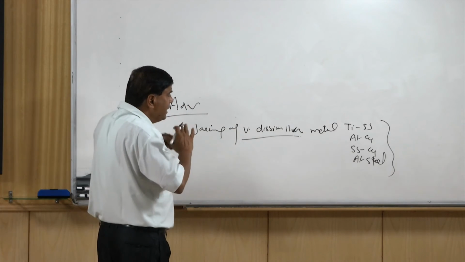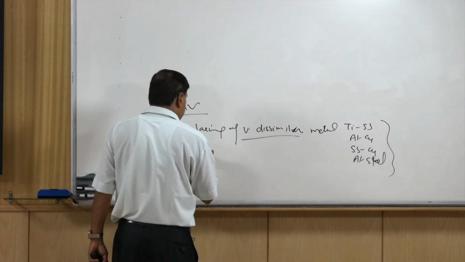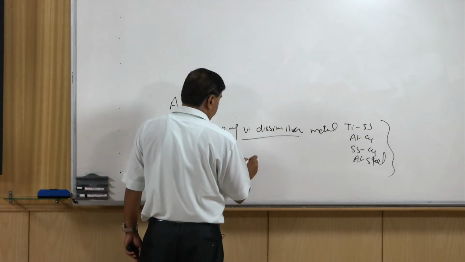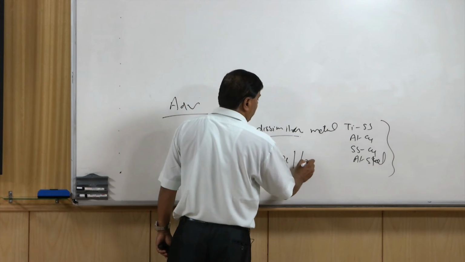Further, the size of the joint area can vary from very small to very large.